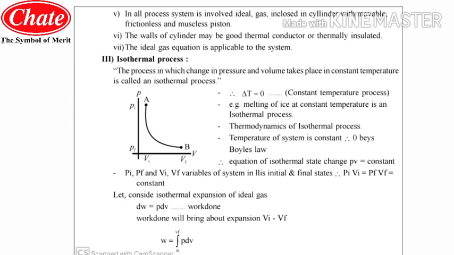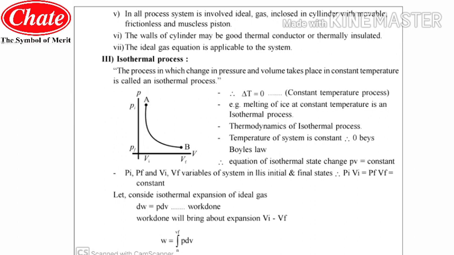Now let's consider the isothermal expansion of an ideal gas. A small amount of work done is dW equal to PdV, means a small amount of work done exists in the form of pressure times a small increase in volume.